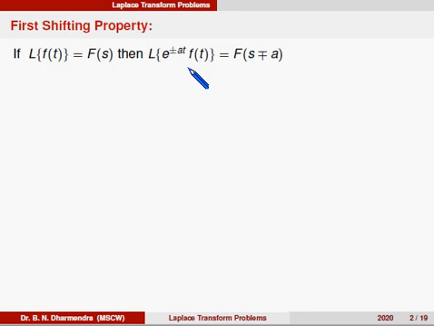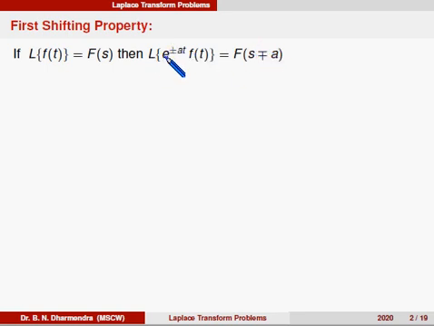So we can observe that if Laplace of f of t is equal to F of s, then we have to prove that Laplace of exponential of plus or minus at into f of t, with the addition of the exponential term, should be equal to F of s minus or plus a.